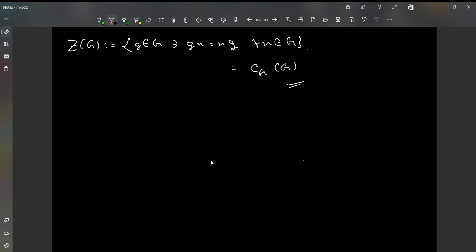Okay, so let's restart the discussions we were having. Yeah, we were talking about subgroups, right? So we had introduced three very specific forms. One was what we call the centralizer, one was what we call the normalizer, and one was what we call the center of a group. So let us just quickly recall.